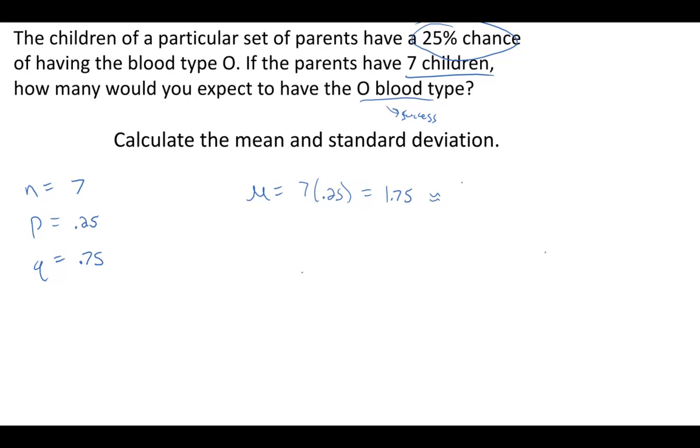So let's round that up to 2, so approximately 2 children, with a standard deviation, sigma, of the square root of NPQ, 7 times 0.25 times 0.75, which equals approximately 1.15.